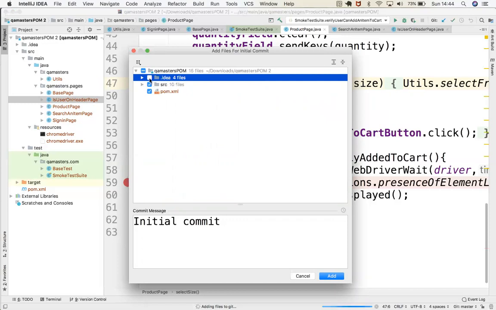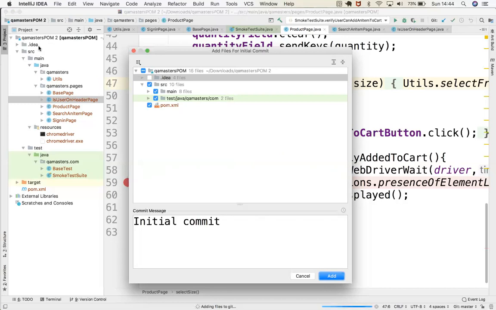Okay. So you just unselect this box, the idea folder. Only src and pom.xml you need to push. In src, you have all the files, right? Yeah. Okay, these two things only you need to push. You will say initial commit. You can make a comment, whatever you want, and add.